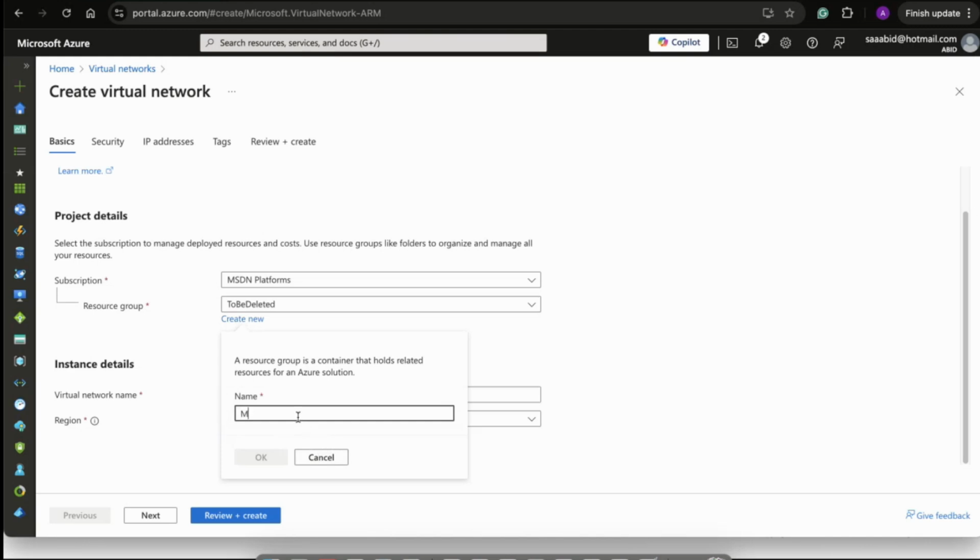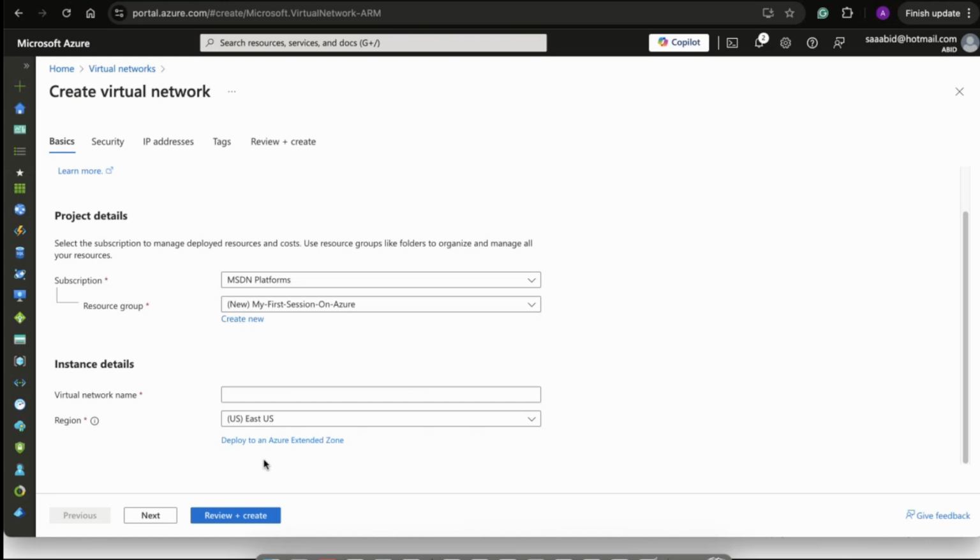I'll call it my first session. Some of the key things you need to notice while creating a name: you cannot use spaces in between, and you can potentially give a hyphen. You see, I gave the space, and it says I can't even give the hyphen at the end of the name. So I've got to make sure my name is complete and aligned. I'm okay with this. I'll say okay.